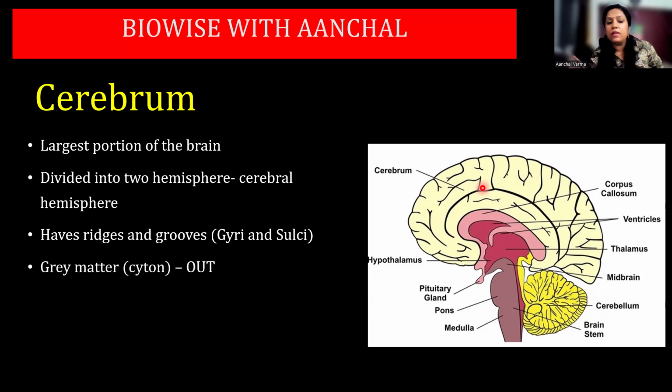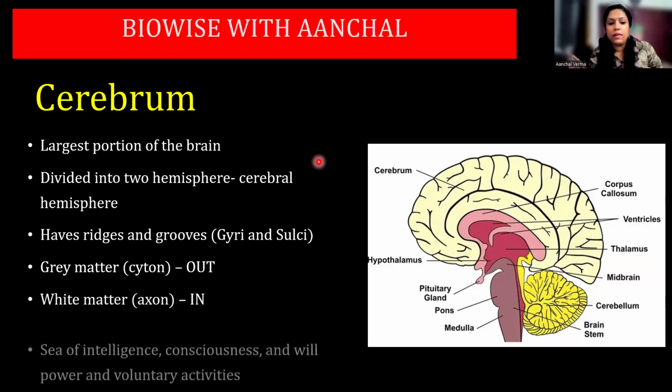Then gray matter. Your brain, remember, brain is a coconut. Dark outside, white inside. And the spinal cord is just opposite to the brain. It is white outside and gray inside. Will you remember this? Gray matter spelling can be gray, and grey is also written in many of the textbooks. White matter has axons inside.